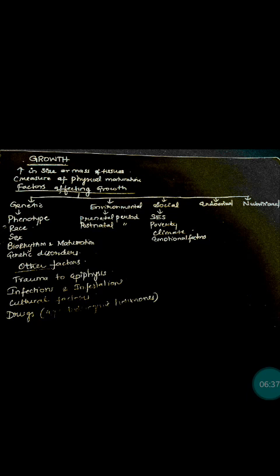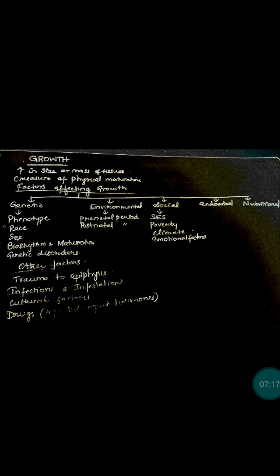And the next group of factors include endocrinal factors. So endocrinal factors means there is a deficiency in the hormones that are required for growth and development of the child. So the hormones that are necessary for growth and development include growth hormone, thyroxine, androgens, and insulin. If they are deficient, it will affect the growth of the child. If they are normal, the child will be of normal growth, and if they are in excess, there will be an increased height, weight, etc. So these are the endocrinal factors.